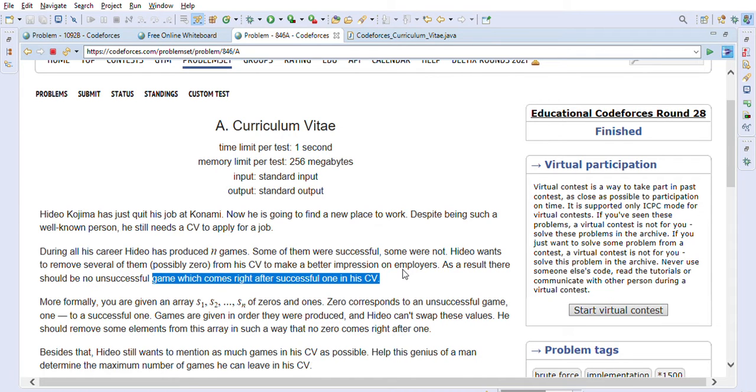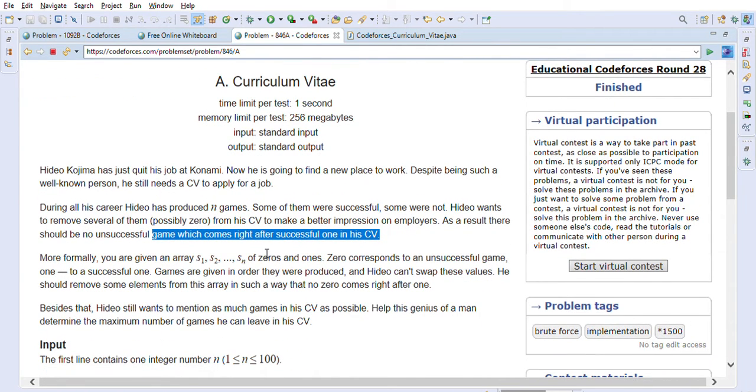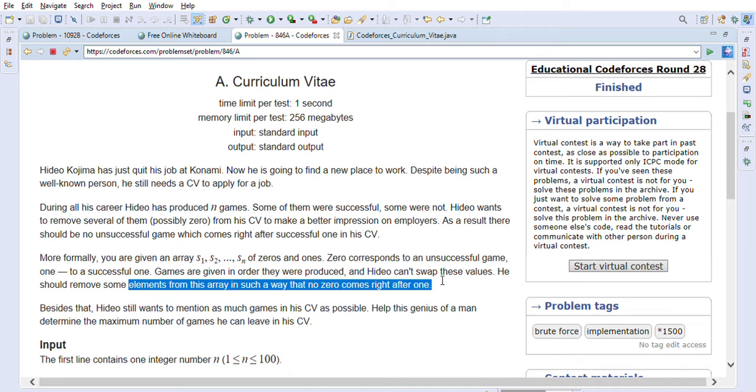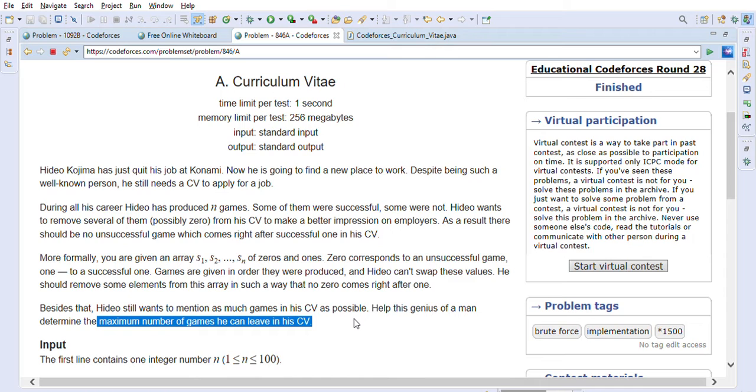More formally, you are given an array of zeros and ones. 0 corresponds to an unsuccessful game and 1 corresponds to a successful game. Games are given in the order they were produced and Hideo cannot swap these values. He should remove some elements from this array such that no 0 comes right after 1. Besides that, Hideo still wants to mention as many games in the CV as possible. Help this genius of a man determine the maximum number of games he can leave in his CV.